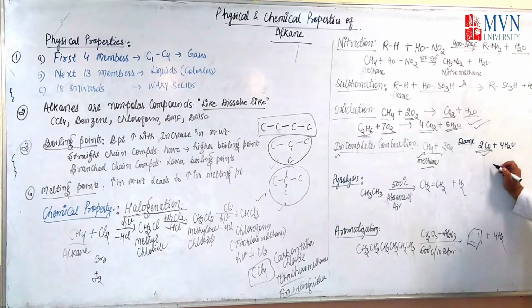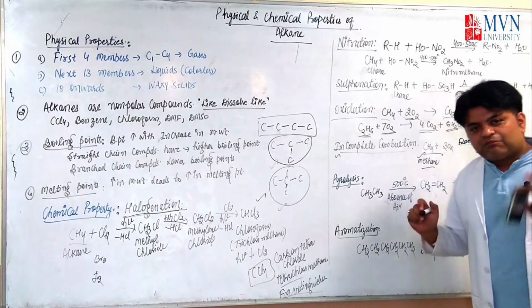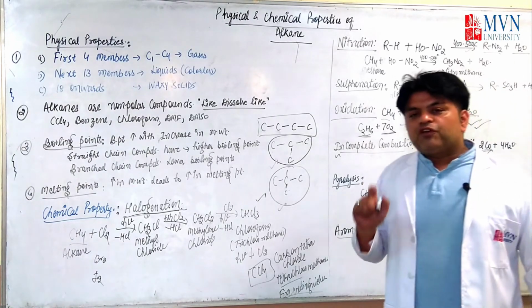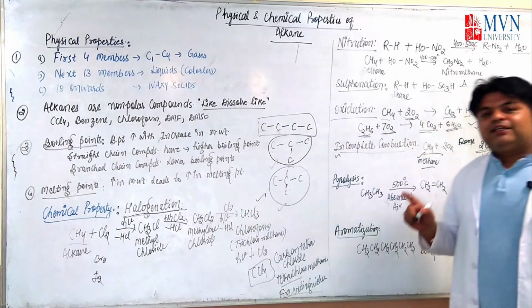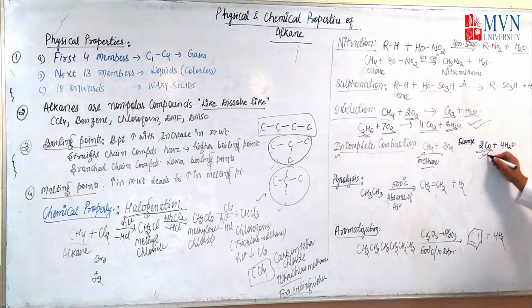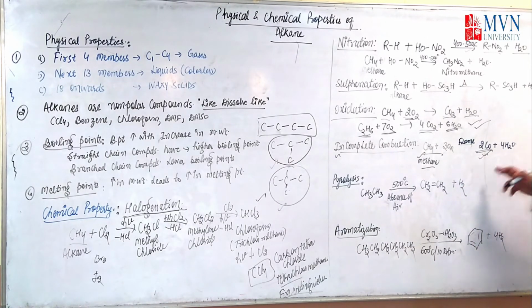There are different kinds of products obtained after complete combustion and incomplete combustion. On complete combustion, it will form carbon dioxide and water, and in incomplete combustion, it will form carbon monoxide and water along with some black color of fumes.